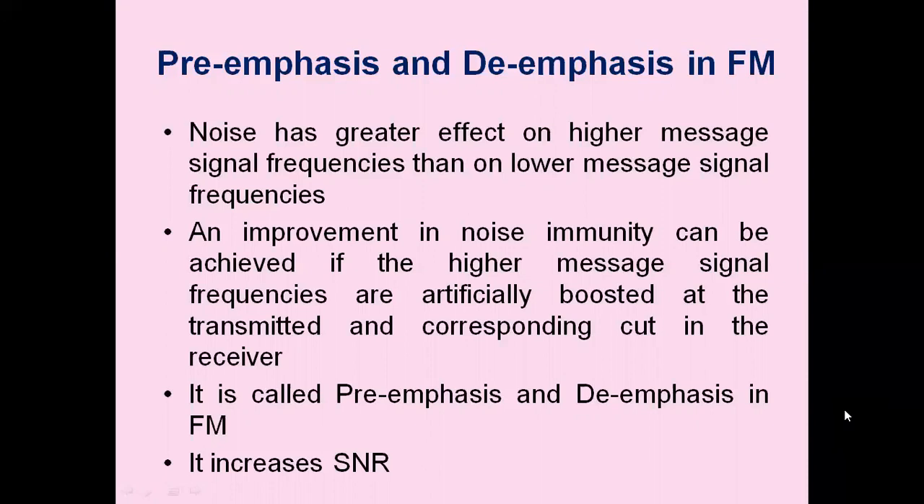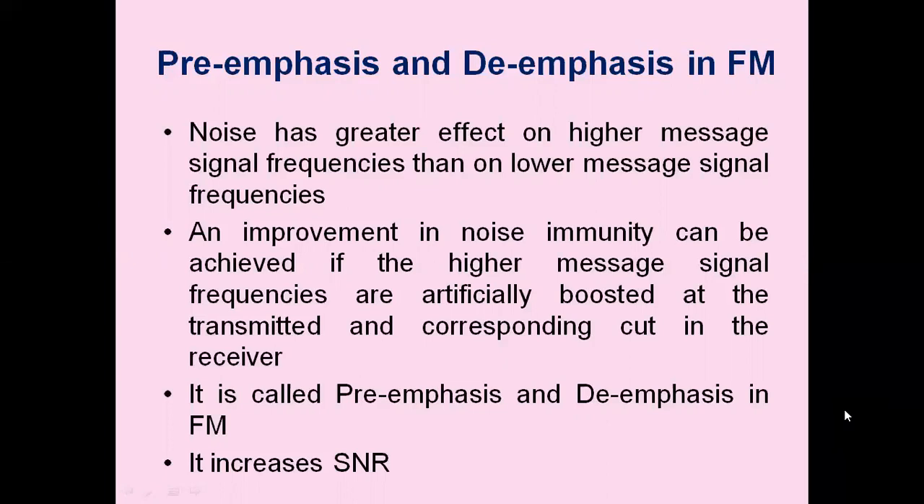An improvement in noise immunity can be achieved if the higher message signal frequencies are artificially boosted at the transmitting end and correspondingly cut in the receiver. So we can provide extra noise immunity in this case. As we have already seen, we have a noise limiter circuit for limiting the amount of noise. We also saw that by increasing the bandwidth, we can provide more signal to noise ratio. In addition to this, we use the pre-emphasis and de-emphasis process for further noise immunity.